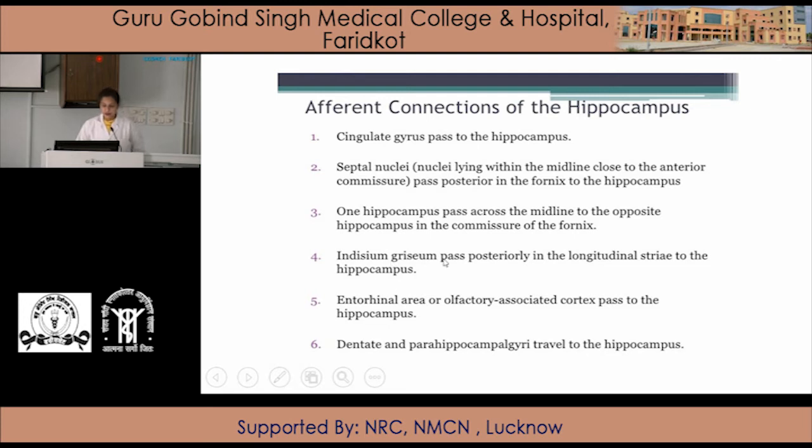Indusium griseum passes posteriorly in the longitudinal striae to the hippocampus. Entorhinal area or olfactory association cortex passes to the hippocampus. Dentate and parahippocampal gyri travel to the hippocampus. These are the afferent connections of the hippocampus.